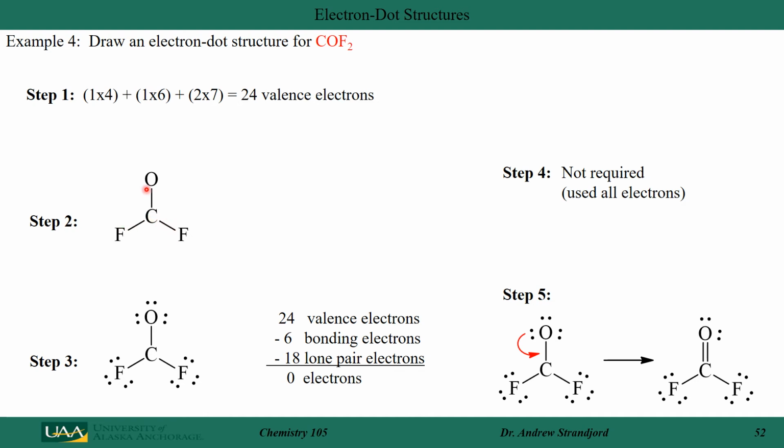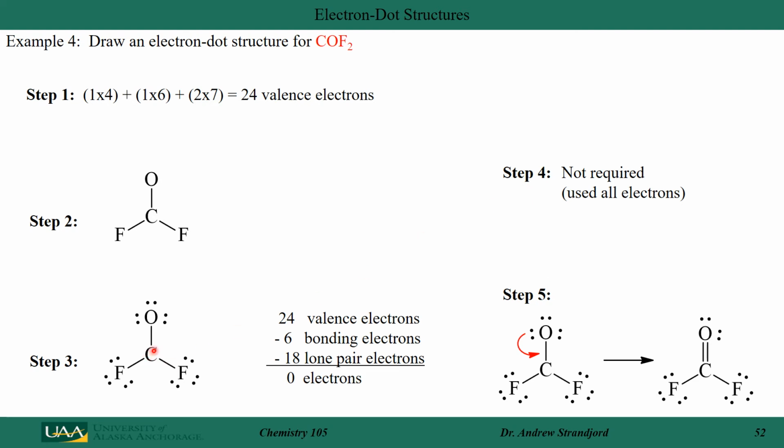I then form 3 bonding pairs, so that's 6 bonding electrons. I then start putting electrons on each of the outside atoms, 6 on each of them, so 3 times 6 equals 18. I've used up all 24 of my valence electrons now, so I can't do step 4.